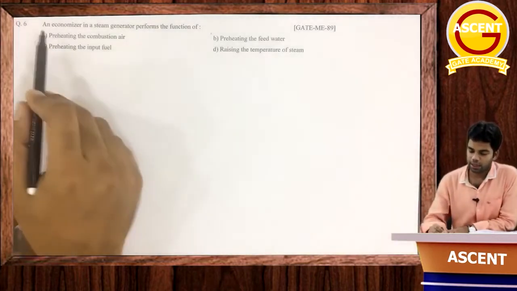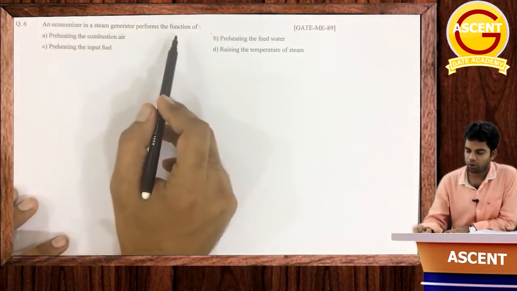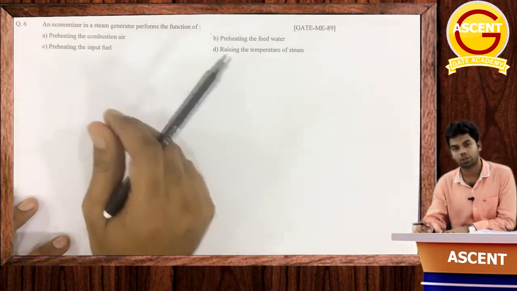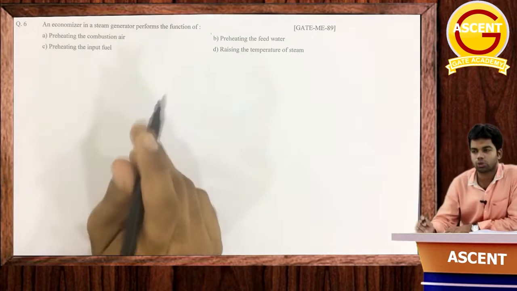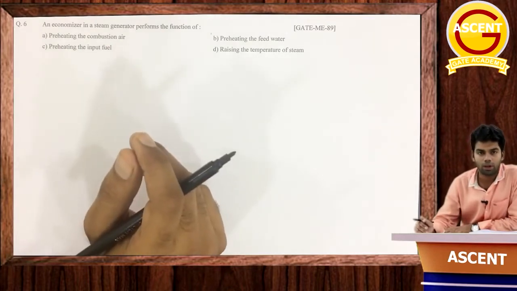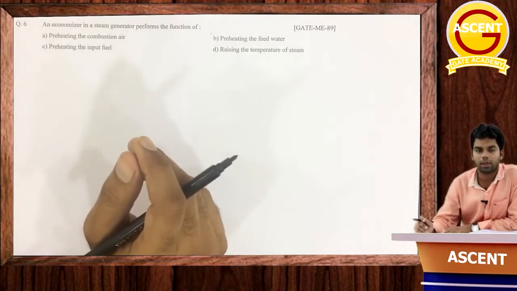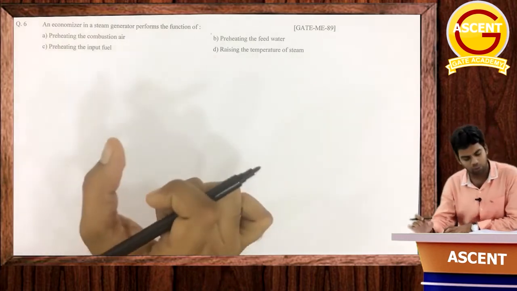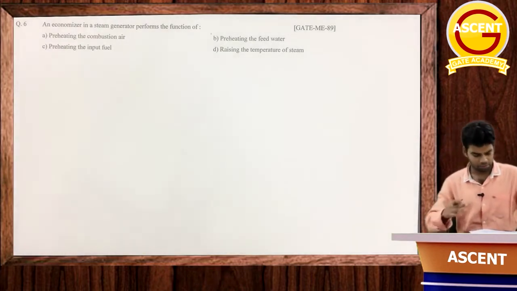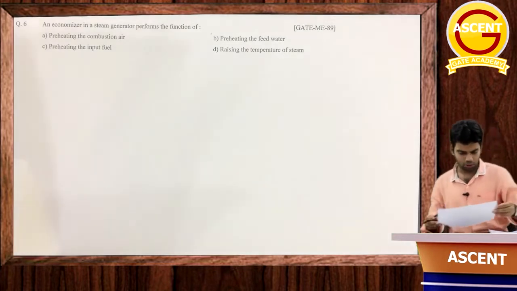Next question says, an economizer in a steam generator performs the function of. Now, what is the function of an economizer? There are two devices, two accessories you should say, in the boiler: the economizer and the air preheater. And the functions of both are more or less the same. Now what are this economizer and air preheater? We will study them in detail in the boiler chapter. I will just tell you the overview from here.